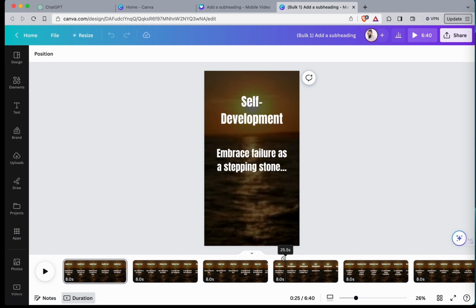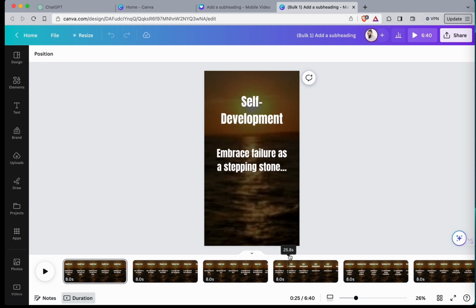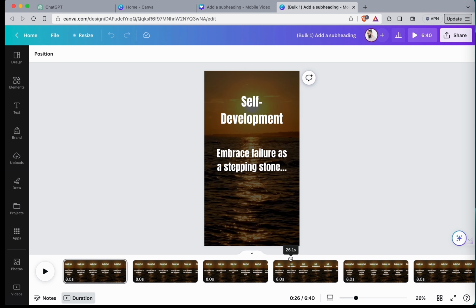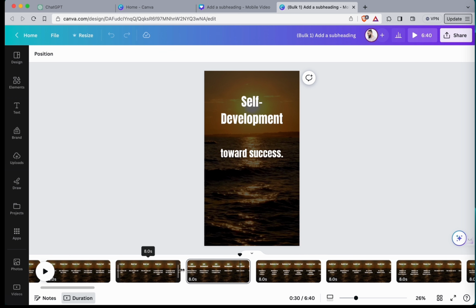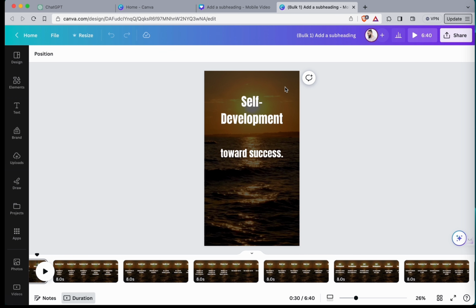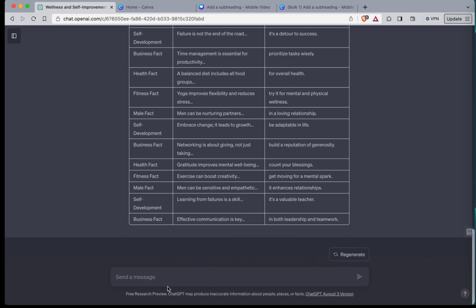All right, now these are super cliche. These are just simple ones that I used as an example from ChatGPT. Boom, embrace failure as a stepping stone towards success. Now, what you can do is, this is just one set of 50 with this background. I highly recommend you going back into ChatGPT. Let's plug in, oh, got my caps on. Give me another set of 50. Do not repeat what we have already used. Let's see what it gives us.